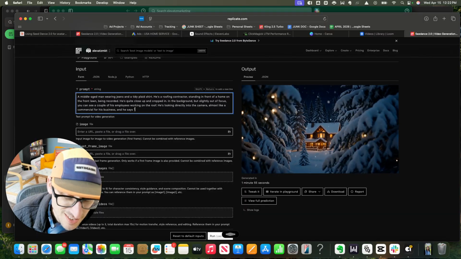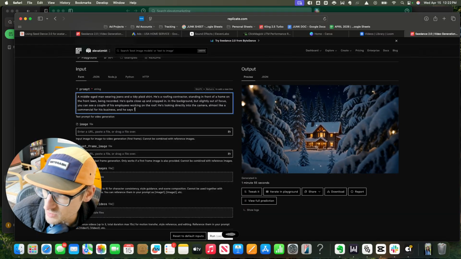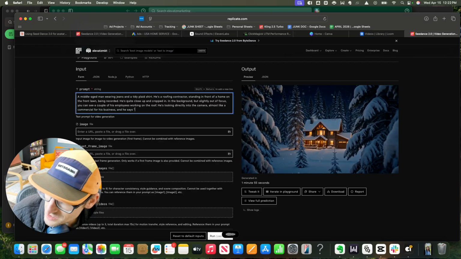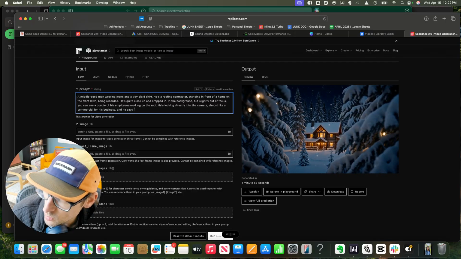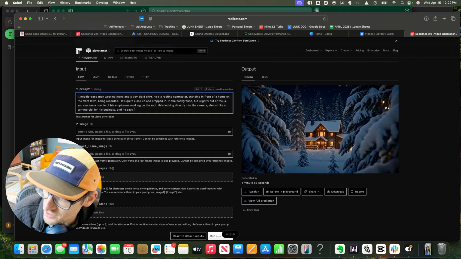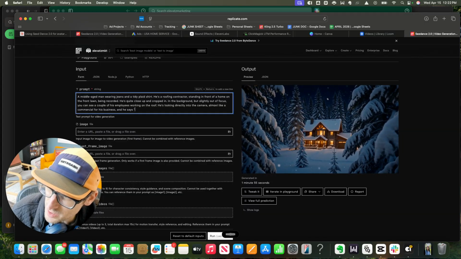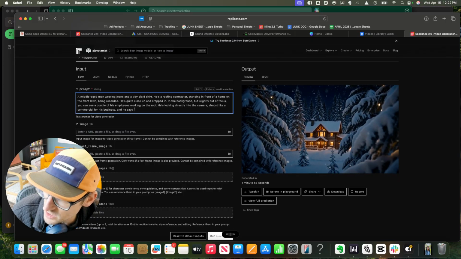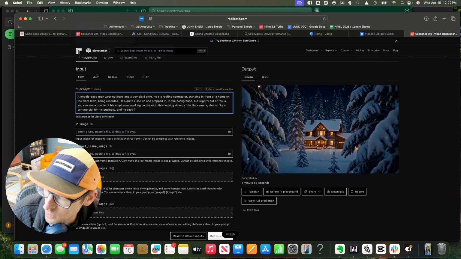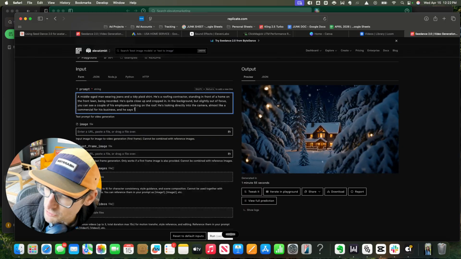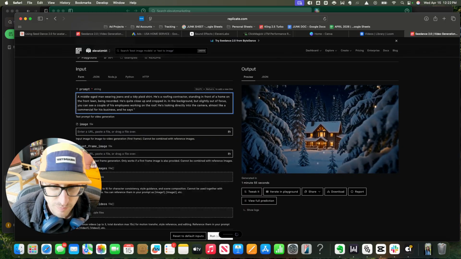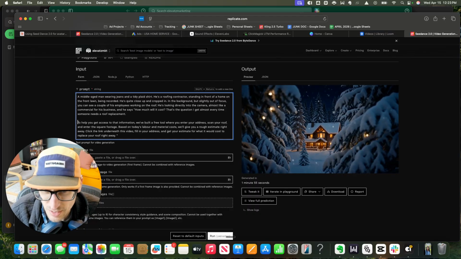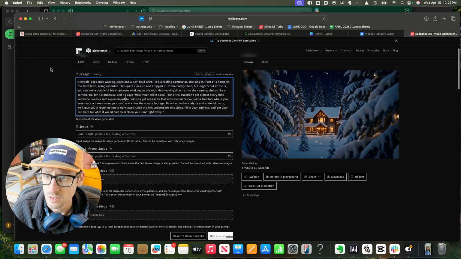How much will it cost? That's the question I get almost every time someone needs a roof replacement. To help you get access to that information, we've built a free tool where you enter your address, scan your roof and the square footage, and based on today's labor and material costs, we'll give you a rough estimate right away. Click the link underneath this video, fill in your address, and get your estimate for what it would cost to replace your roof right away. That's the kind of idea I want here, but it's a lot, so I'm going to edit that up. I'm just going to pause while I edit this text.